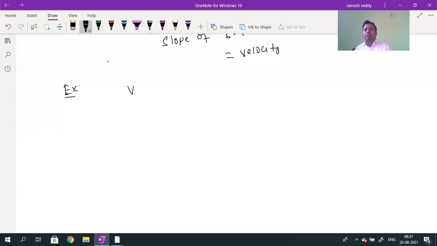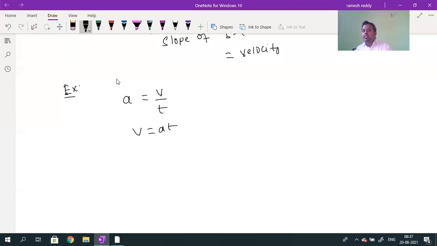Whenever motion is uniformly accelerated, what is the definition of acceleration? The general formula I am writing: a is equal to v by t. Acceleration a is equal to change in velocity divided by time. If initial velocity is 0, it is v by t. What is the formula for v? v is equal to at.